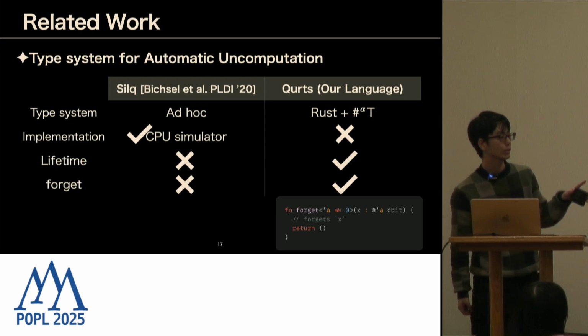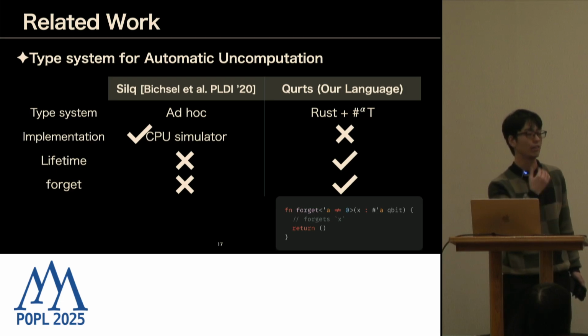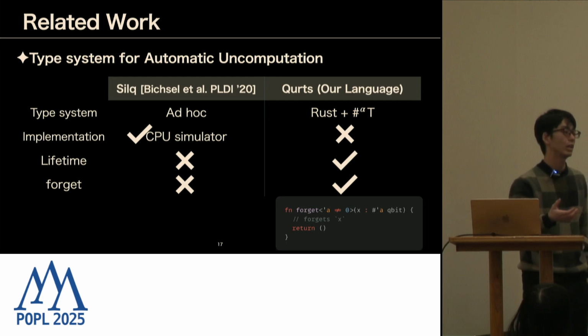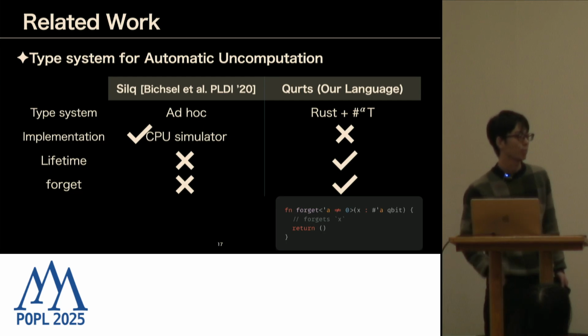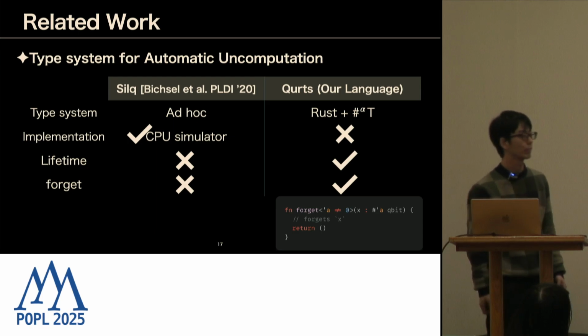We also have lifetimes, which can not only be used to verify uncomputability, but can also be used to optimize the uncomputation. We also can have the forget function, but this function doesn't type check in Silq. So that's the difference.